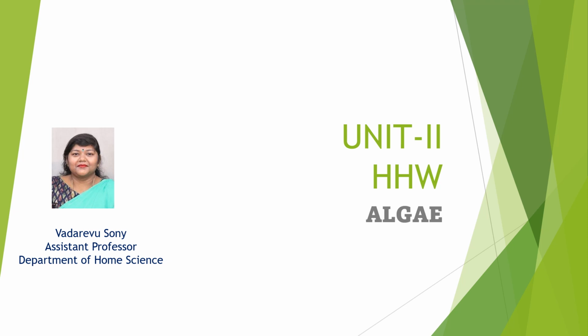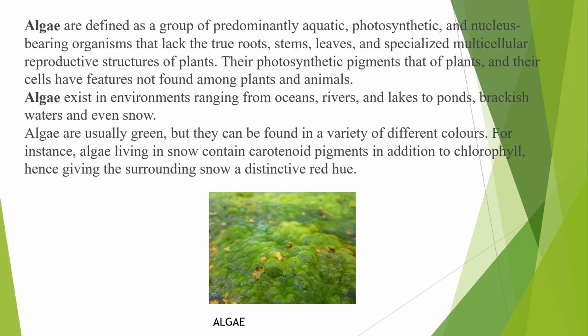Continuing with Unit 2, we are going to talk about algae today. So let's define what algae is. It is defined as a group of predominantly aquatic, photosynthetic, and nucleus-bearing organisms that lack the true roots, stems, leaves, and specialized multicellular reproductive structures of plants. They have photosynthetic pigments like those of plants, and their cells have features not found among plants and animals.